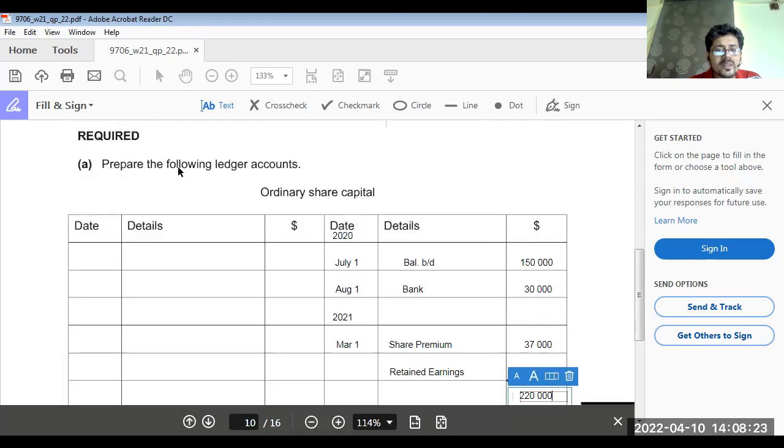So that is also 2021. The balance CD will be 20,000. That is on 30th June.